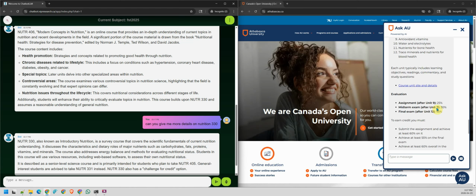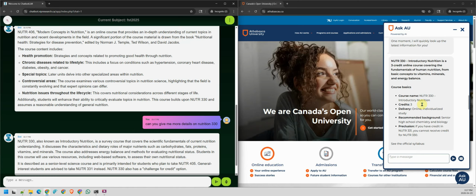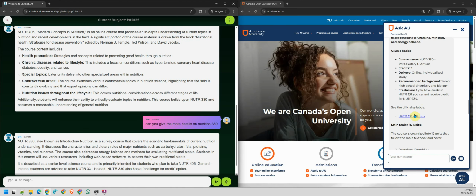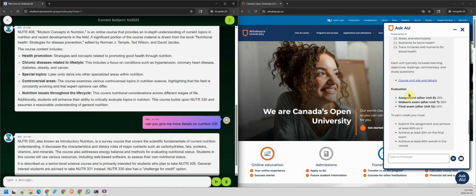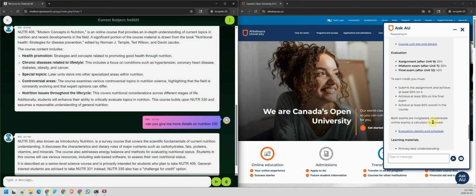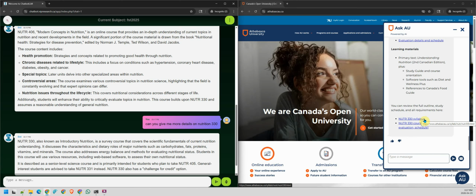On the other hand, on the right hand side, we finally also have the answer. So nutrition 330, the course name and the recommendation, and also some topics and the evaluation and so on. So that is the details of the 330. Of course, it doesn't really tell you what this course is intended for, and that general interest students are advised to take another course.